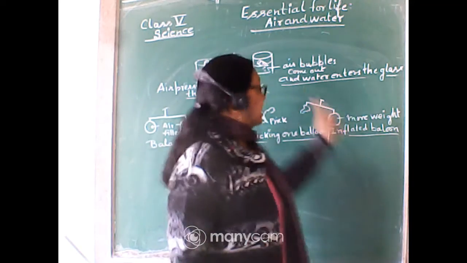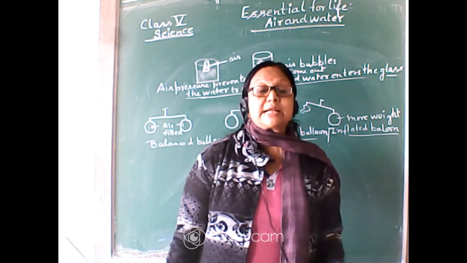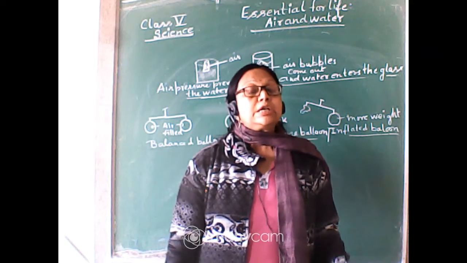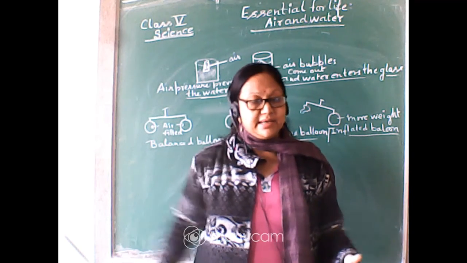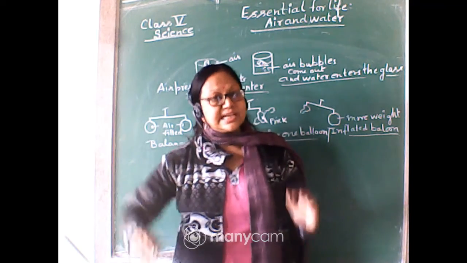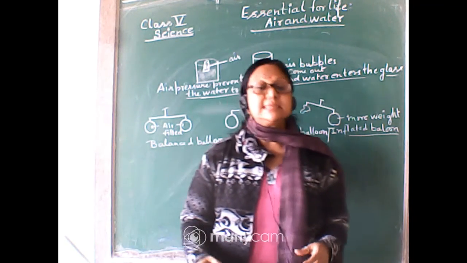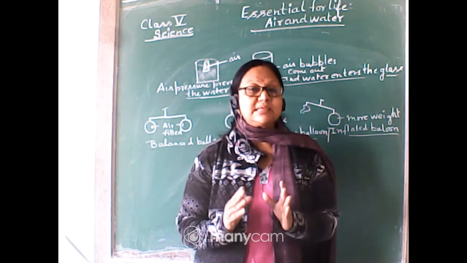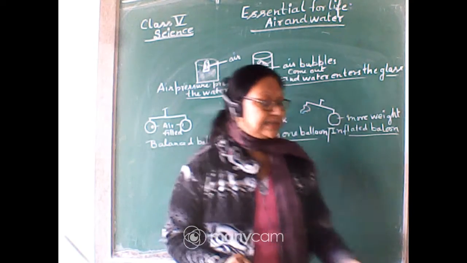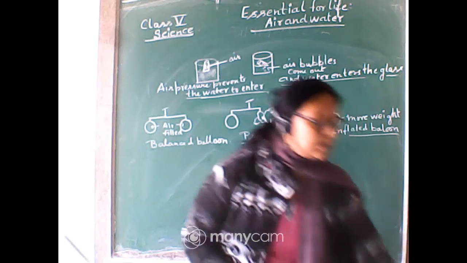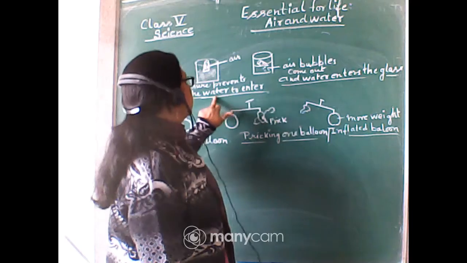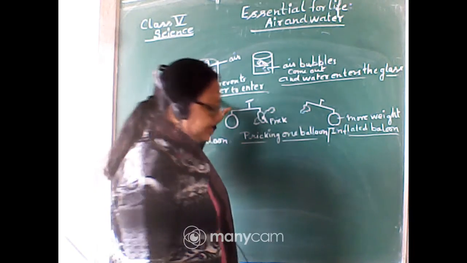Okay, so the first property we will see is that air is everywhere. But somewhere we cannot see the air. For that reason, if we are seeing an empty glass, it is not really empty, there is nothing as such empty, so it is full of air. In the first case, one experiment is given here.